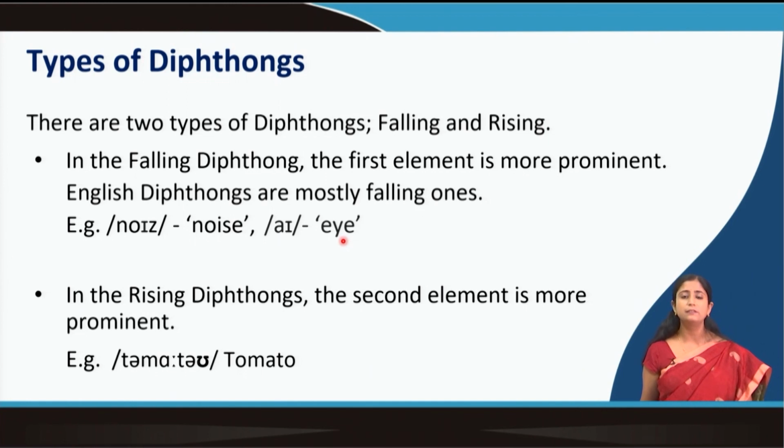But in some other varieties we do not find that. So, in those cases the word tomato will be an example of a falling diphthong, not a rising one. So, here I would like you all to think about the diphthongs of your own language. You can make a list of the diphthongs in your language, and then try to see the pattern, whether your language has more falling diphthongs or more rising diphthongs. It will be very interesting to see the pattern.